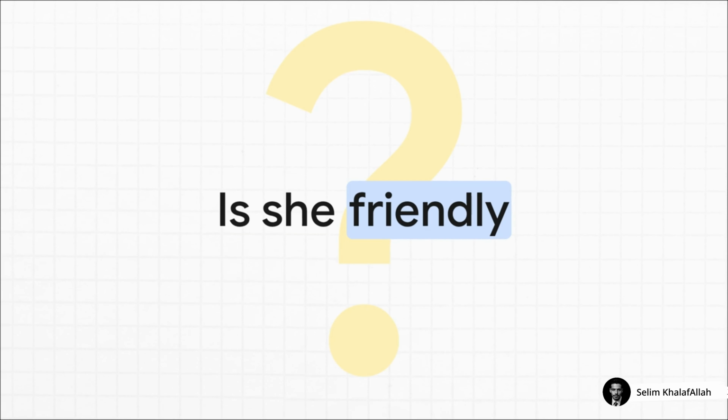Now, what if you want to ask about someone's personality? It's so simple. You just take the first two words and you switch them. So the sentence, she is friendly, becomes the question, is she friendly? You just flip them around. That's all there is to it.